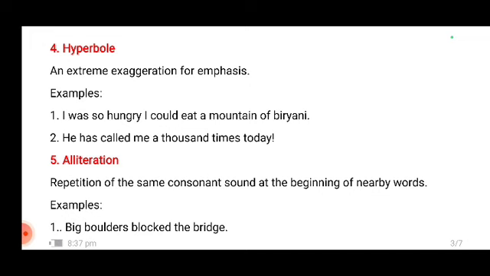Alright, the next is alliteration. Now alliteration, what we do, we repeat the same consonant sound at the beginning of nearby words. See how big boulders block the bridge. So we're using B.